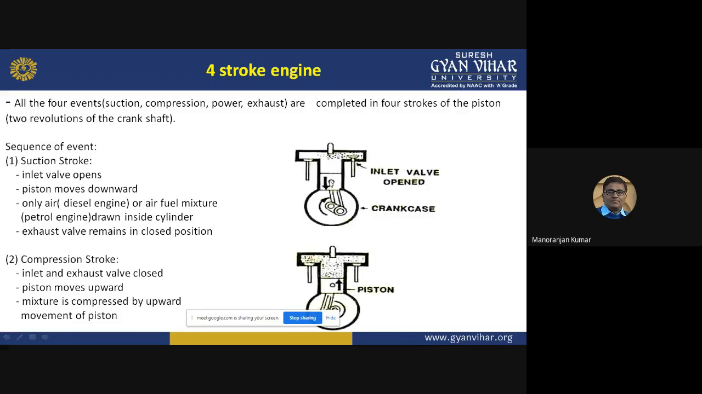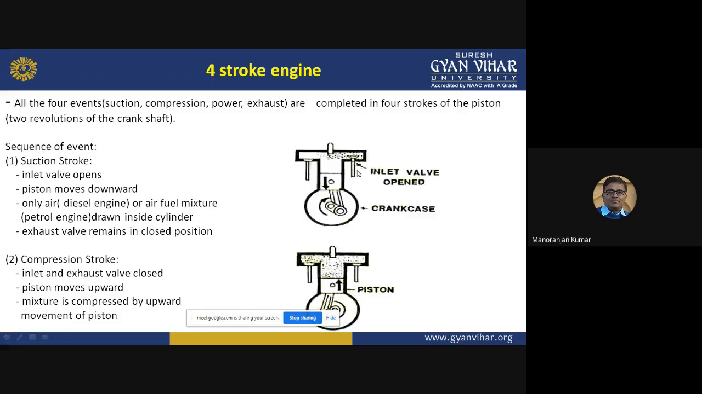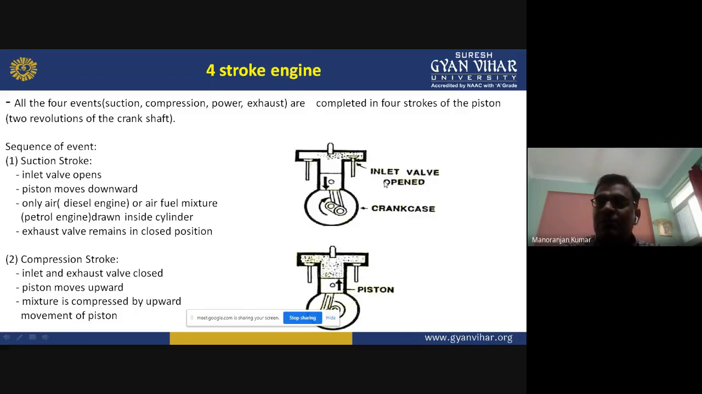The piston moves downward, and when the inlet valve opens, then if it is a diesel engine, only air, and if it is a petrol engine, a mixture of air and petrol will go through this opening into the engine cylinder. If it is a diesel engine, only air will go inside the cylinder. If it is a petrol engine, a mixture of air and fuel will go in. This mixture will be formed in the carburetor. That is another topic.